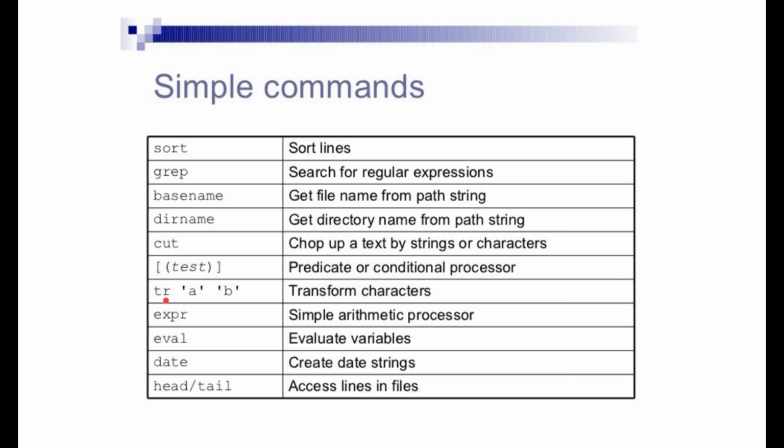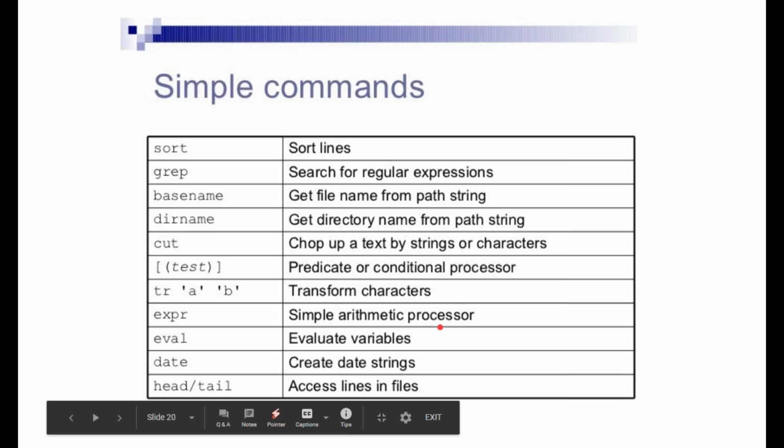Similarly, transforming, the tr command, transforming this alphabet to this alphabet. So transforming your characters, like upper alphabets to lowercase and lowercase to uppercase. Then expr is to solve your simple arithmetic processes. Eval, to evaluate any variable. Date, head and tail, to access a few lines of the files.